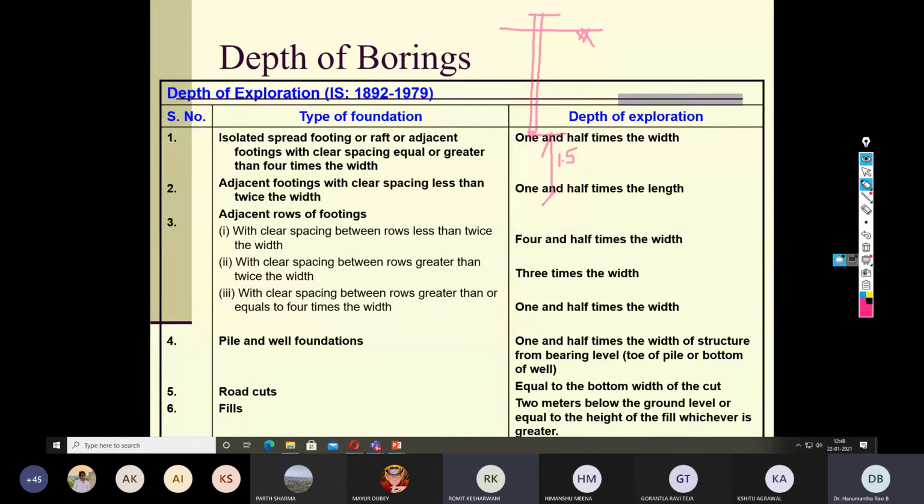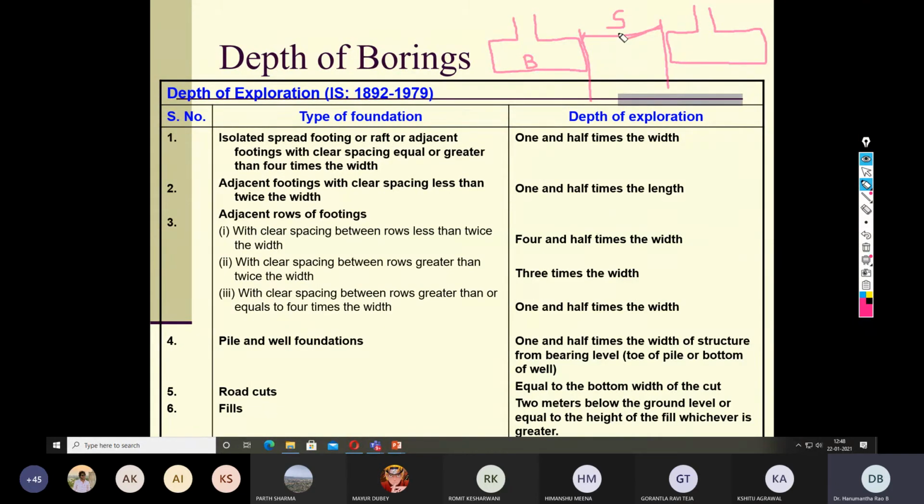Suppose, as I told, adjacent footing with a clear spacing less than twice the width. Say for example, this is one footing, and this is another footing, this is one other footing. So B is the width of the isolated footing. Now what is the clear spacing between two footings? So this is the clear spacing between two footings. This is the clear spacing.